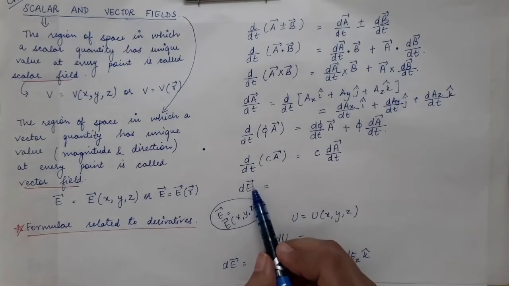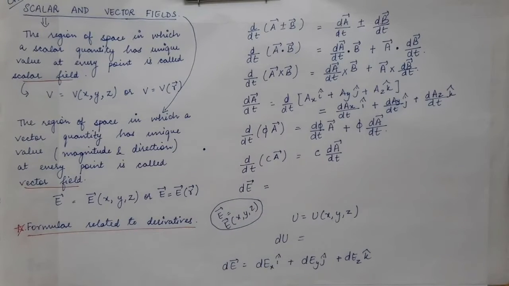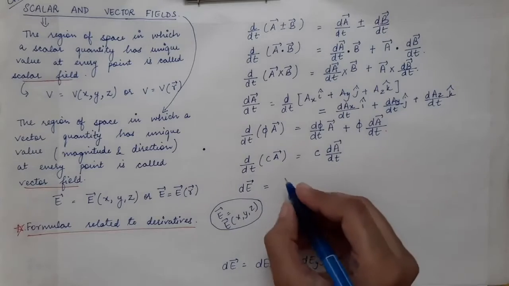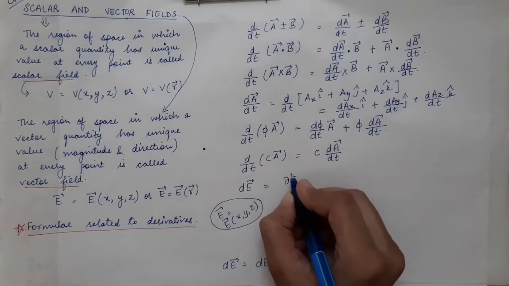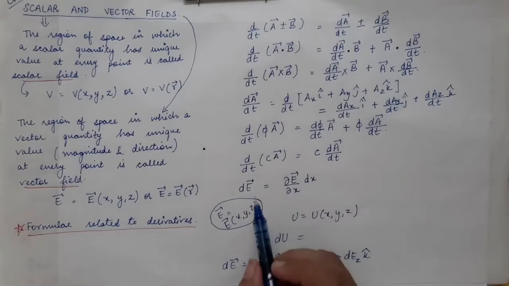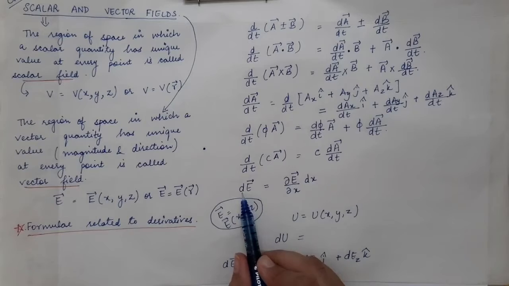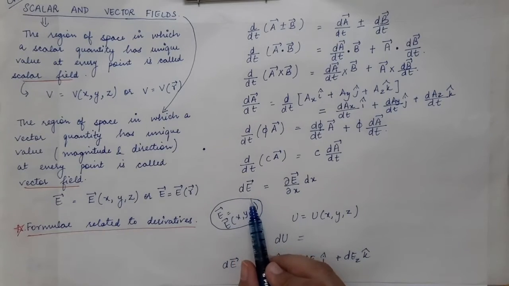Now dE vector is the small change in the vector E. Let's say the E vector is a function of x, y and z. So what will be dE vector, that is the small change in the vector field?